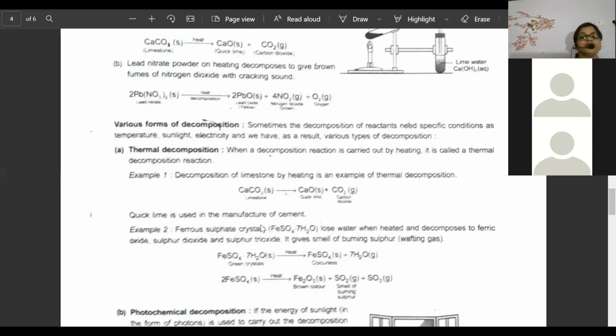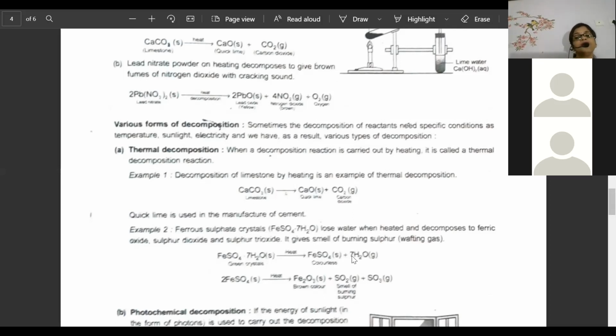Now ferrous sulfate crystal. Here ferrous sulfate crystal means the water is hydrated, stored in the crystal form. When you heat it, first the water present in the crystal form will be released.